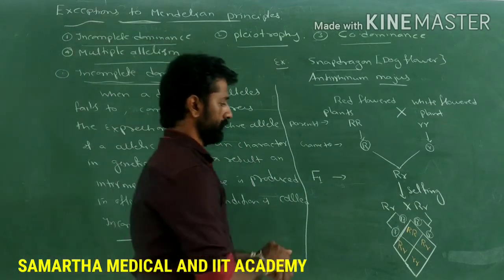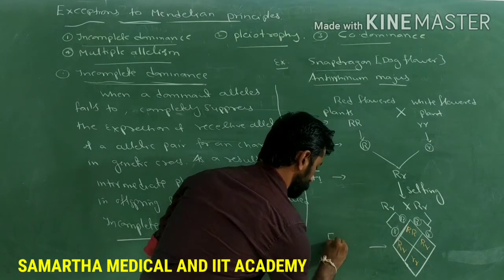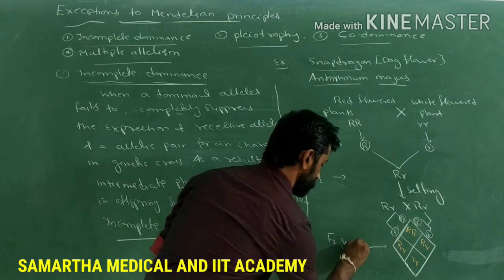So now these are the F2 individuals or F2 generation.